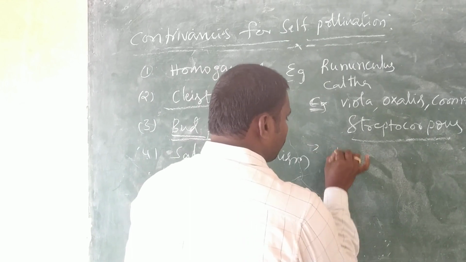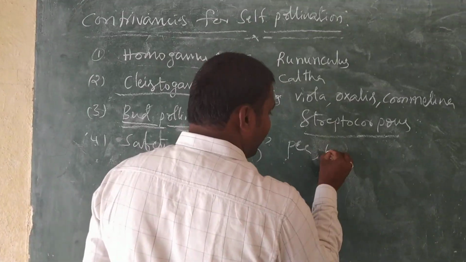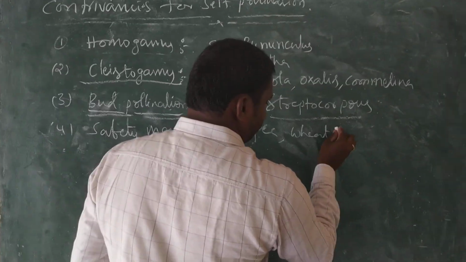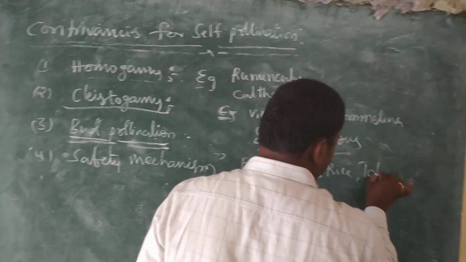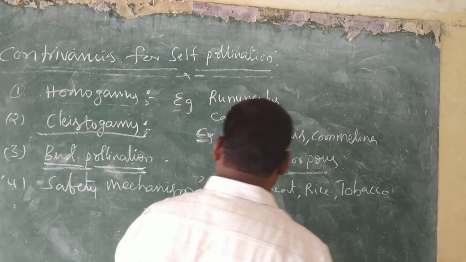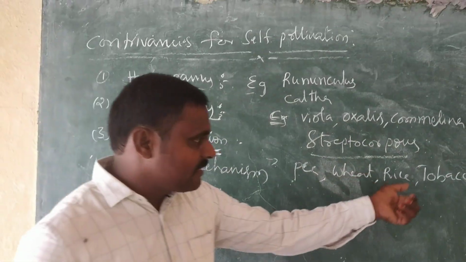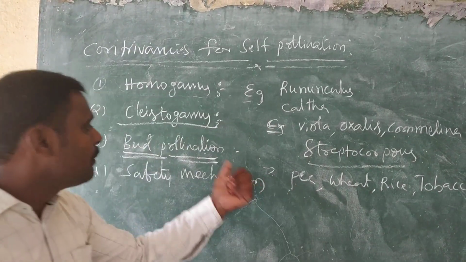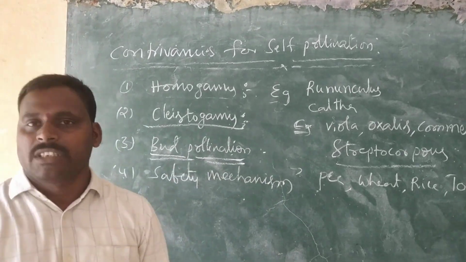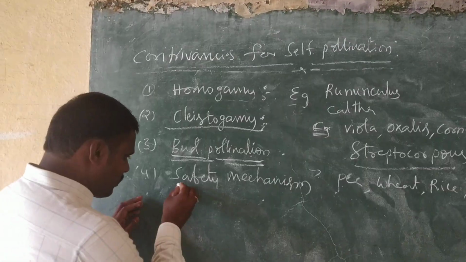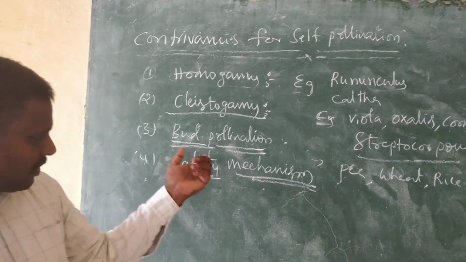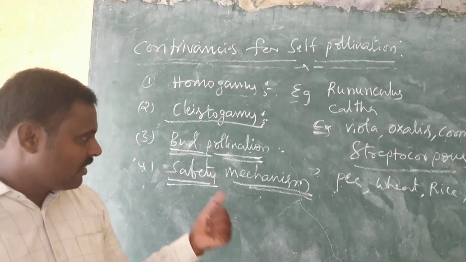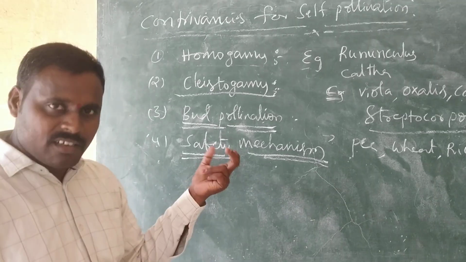Examples for this: pea, garden pea, wheat, rice, and tobacco. In these members, we can find bud pollination. And last but not least, that is the safety mechanism. If you listen to this one, we come to know that plants are wiser than us.